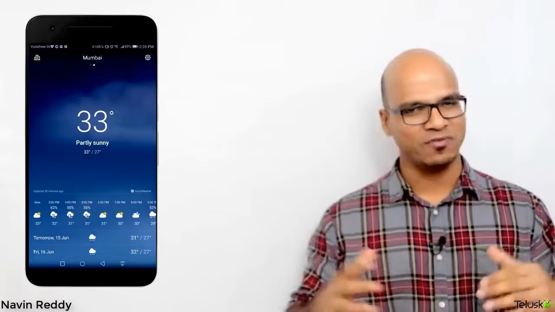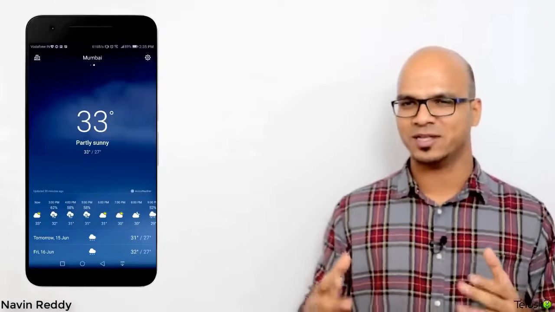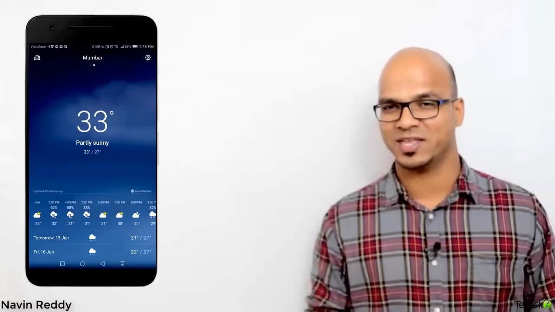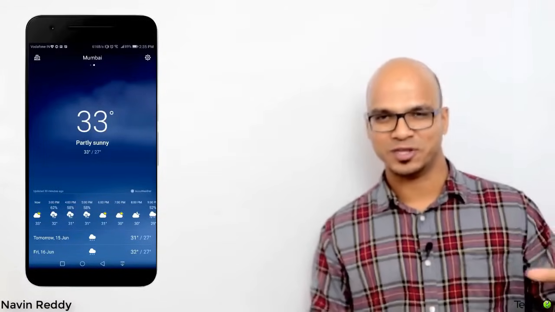So I opened my mobile phone and saw the different apps available. One was a calculator. I thought everyone can do that. Let's do something else. I scrolled down. I thought about Facebook, but that would be a very big thing for me. So I went for something called a weather report app. If you ever open a weather report app, it looks something like this, right? You can select a different region and you will get the weather report of that, the temperature, the humidity, and all those things. So I thought, let's mimic this app.